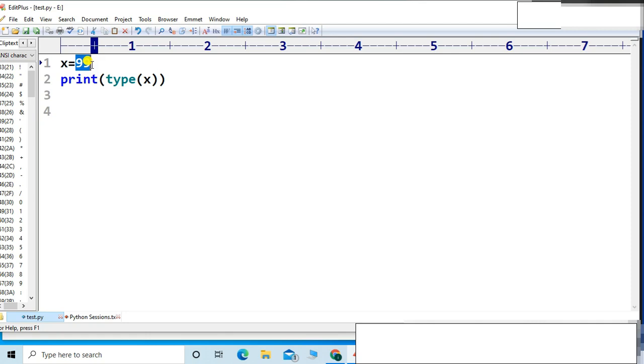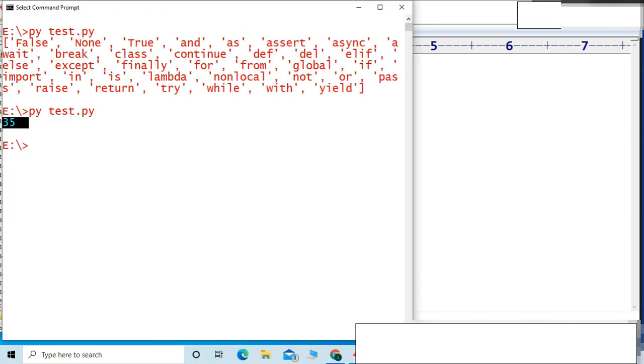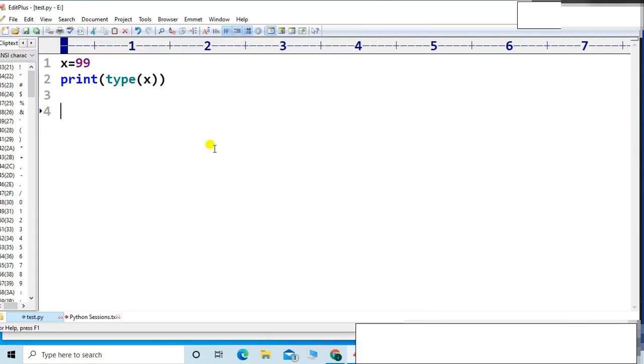That's why Python is a dynamic language. Let me check the output, friends. So yes, first class int, the type is int, right? Now let me assign x is equal to true, and then print and find the type of x. What is the type of x now? Let me find the output.